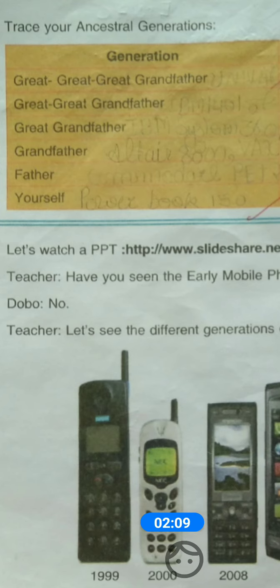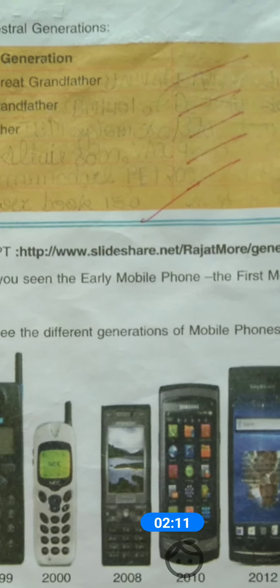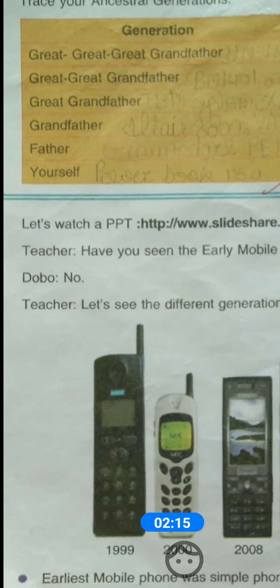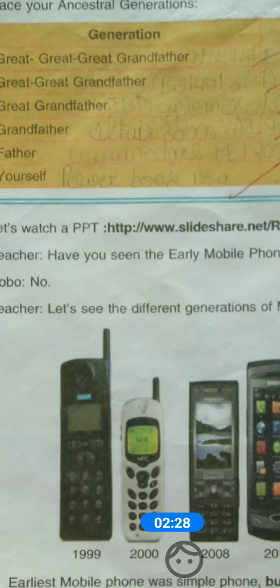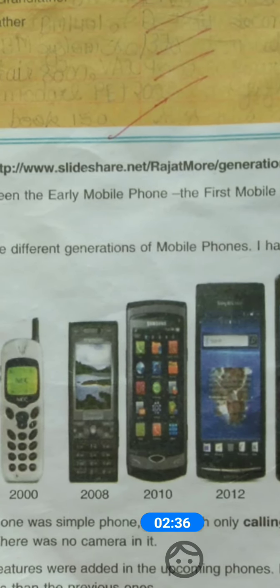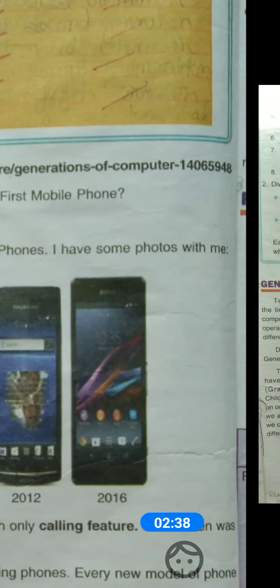Now here, teacher, have you seen the early mobile phone, the first mobile phone? Dobo said no. Dear students, the first mobile phone was invented by Martin Cooper in the year 1973, and the first mobile phone was of the Motorola company. Okay, so it's a GK question. Now teacher, let us see the different generations of mobile phone. I have some photos with me.